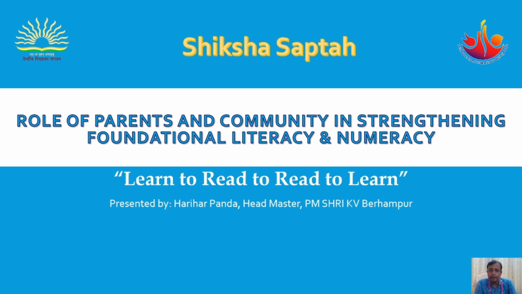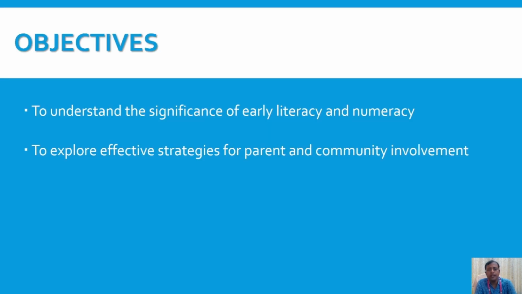Without wasting much time, let's discuss the main objectives of this webinar. The main objective is to understand the significance of early literacy and numeracy, as I told you, a child's brain is 85% developed by the age of 5. So here it is the main role.